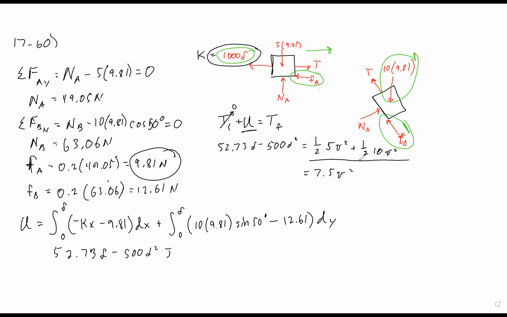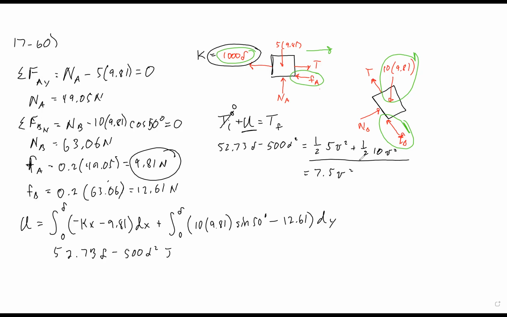All right. So first they ask us to find the maximum velocity of the blocks and the stretch in the spring in that position. So the maximum velocity is going to be when the change in velocity is 0, meaning when the acceleration is 0.